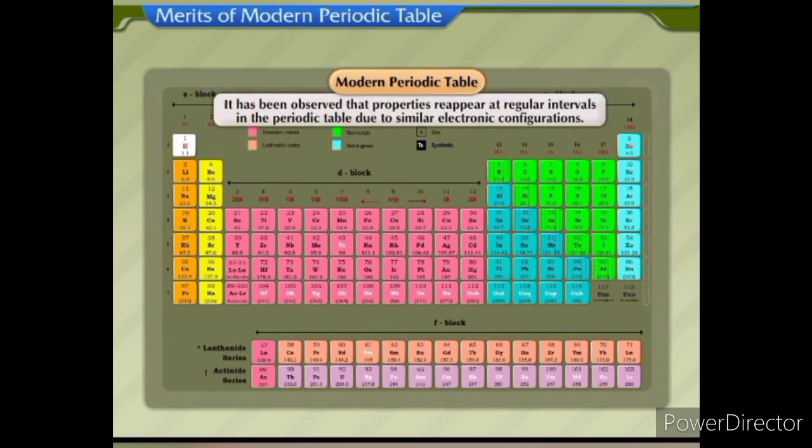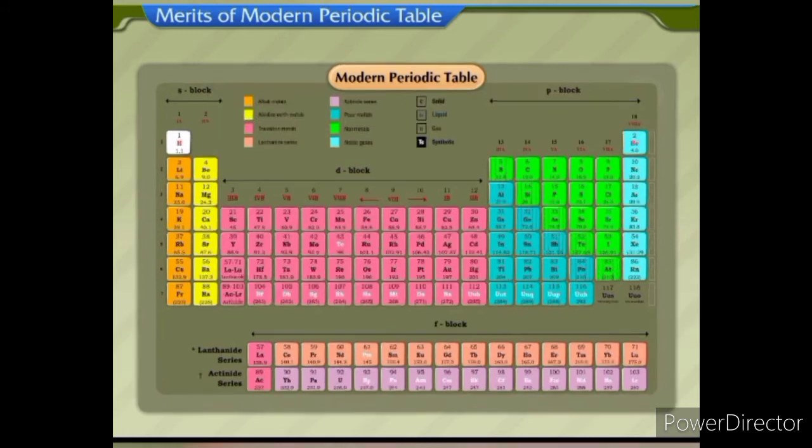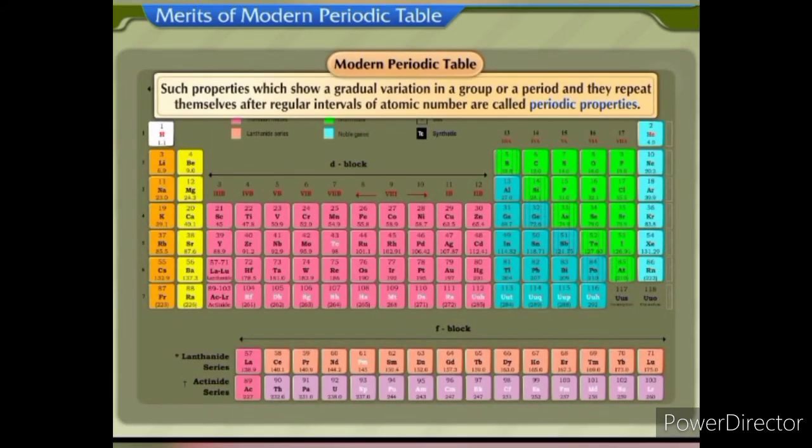It has been observed that properties reappear at regular intervals in the periodic table due to similar electronic configurations. Such properties, which show a gradual variation in a group or a period and which repeat themselves after regular intervals of atomic number, are called periodic properties.